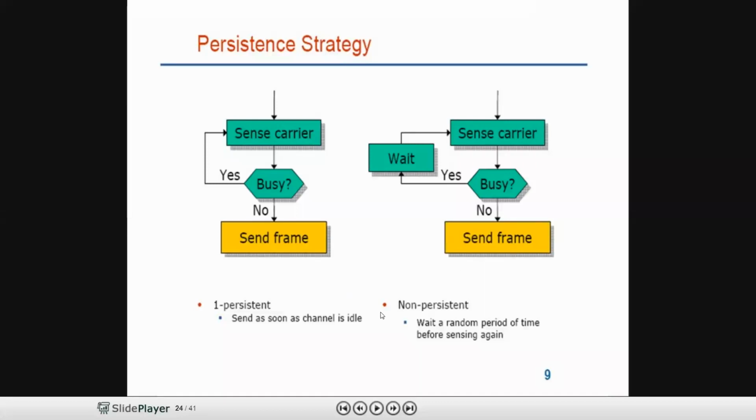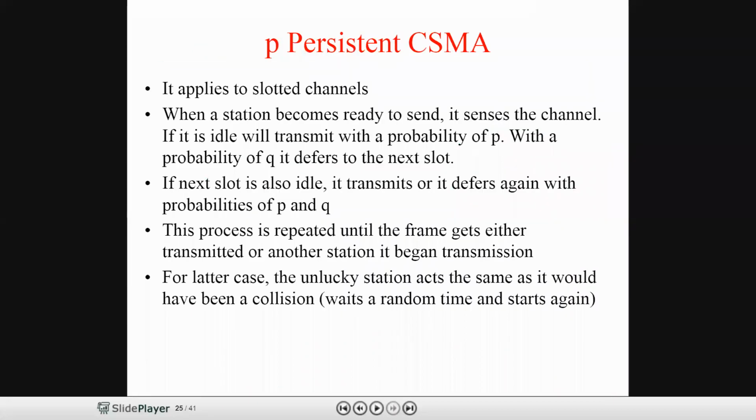Now moving to the next CSMA model, that is P persistent CSMA. Just listen carefully, students.